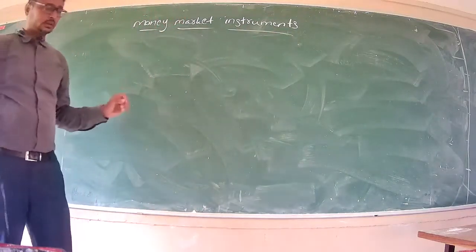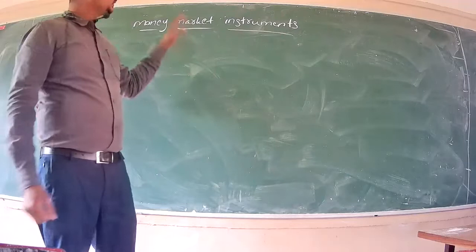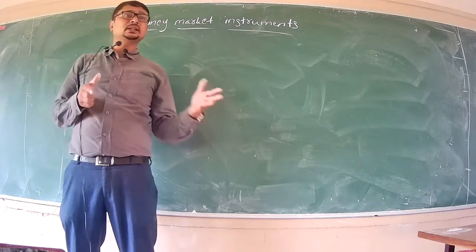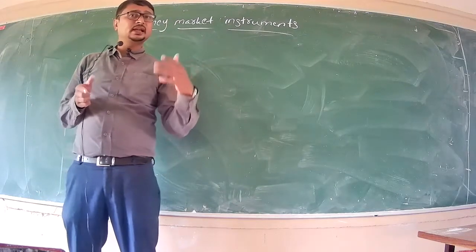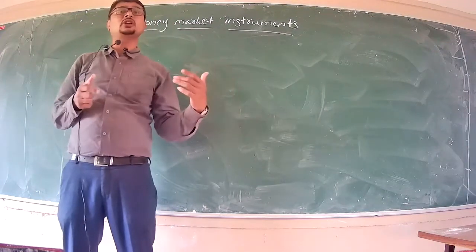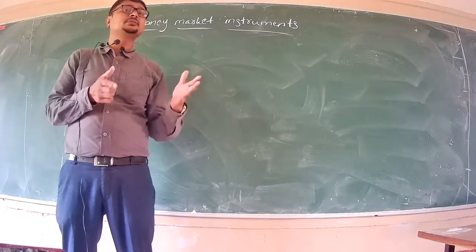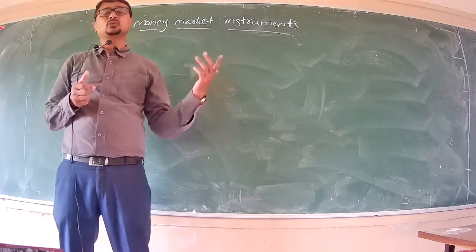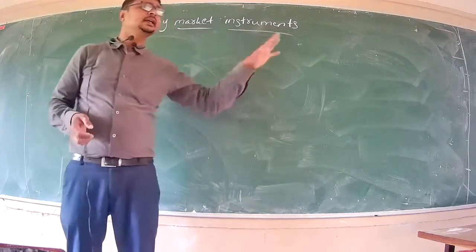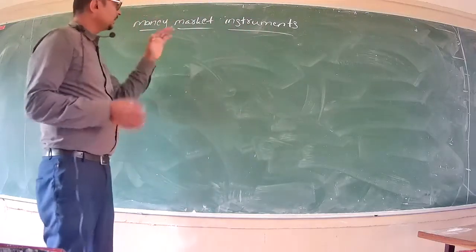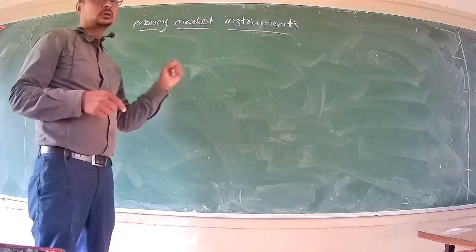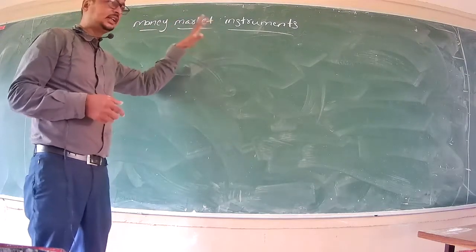So you should always keep in mind that the money market is meant for the short term. That is, the person who has excess money invests for a short period and needs that fund back within a year, and a person borrows money for a short period, again within a year. He may need the money for 1 week, 2 weeks, 1 month, 2 months. Within a year, the entire borrowing and paying back should be completed, right? So the money market works for the short term, within a year. And one case is exceptional, we will discuss that later, right?